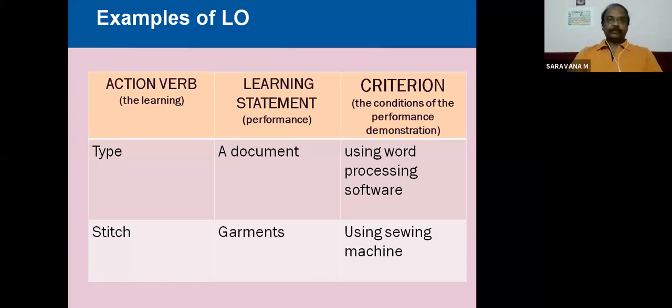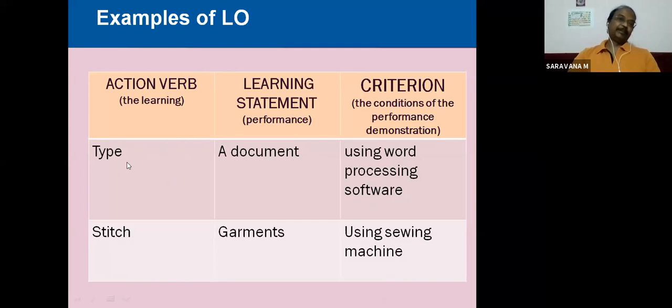for typing in computer, you are training one person to type a document in computer by using word processor software. After training, what will be the learning outcome achieved by the individual? He will be able to type a document using word processing software. So the statement will be like this: type a document using word processing software. Here we have to use the action verb because it should be a measurable one.